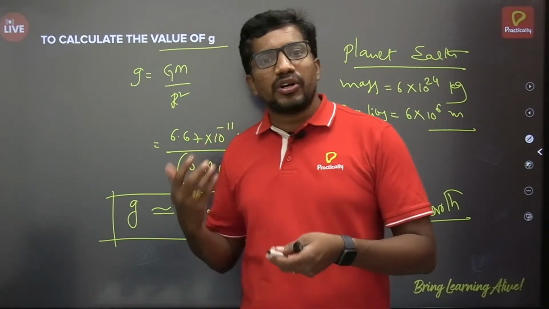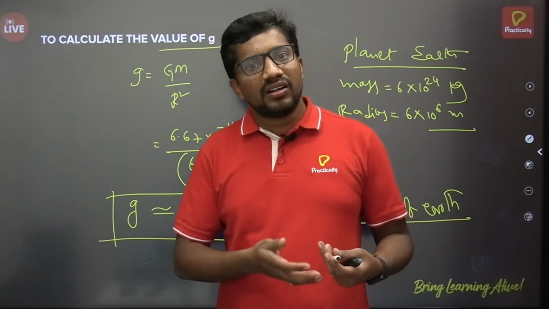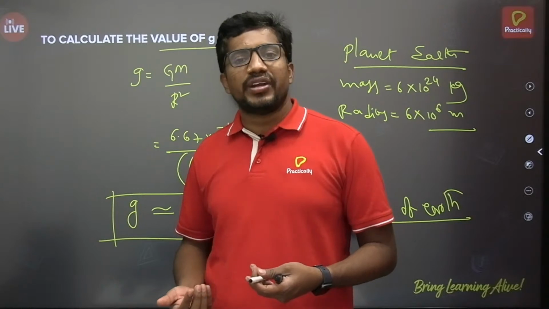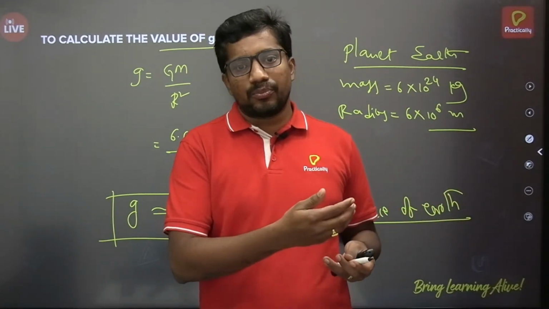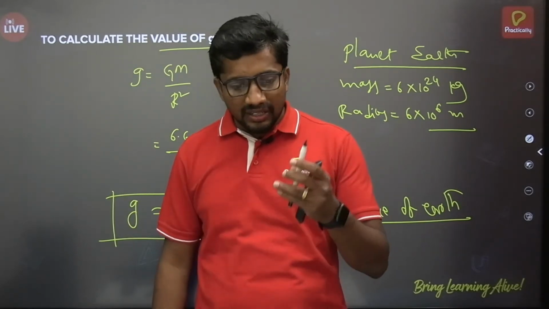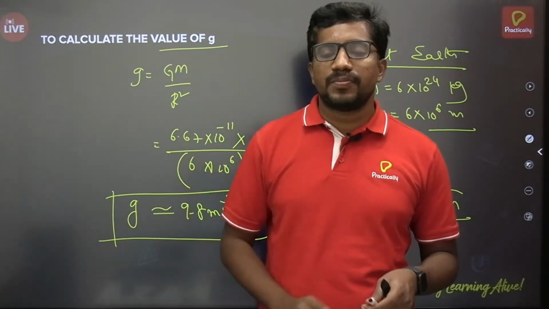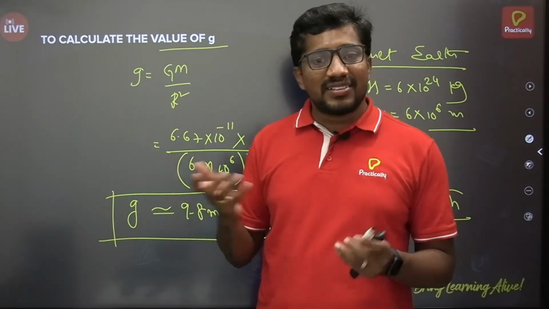Especially we are talking about equator and poles. At the equator, the value will be lesser than 9.8 meter per second square. Near the poles, the value of G will be more than 9.8 meter per second square. Okay, so hope you have understood how the G value will be affected, and more about this in class.